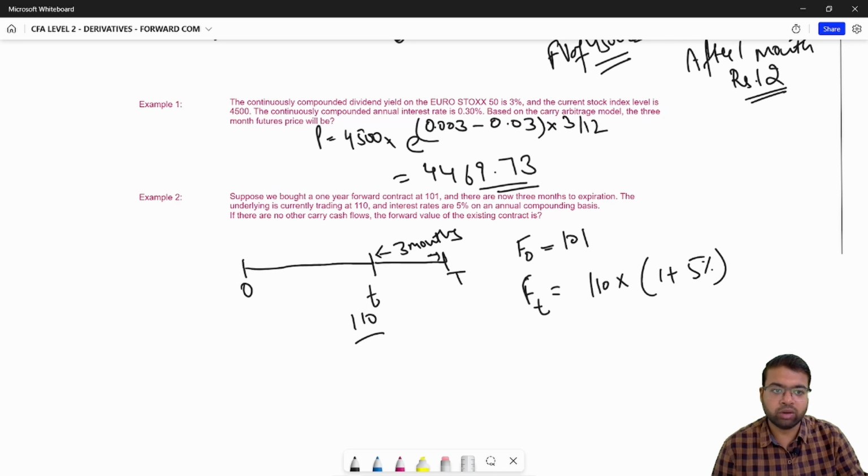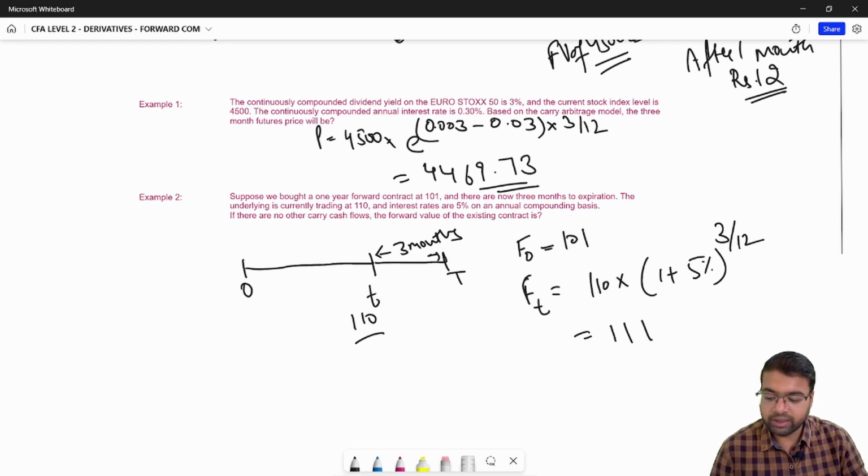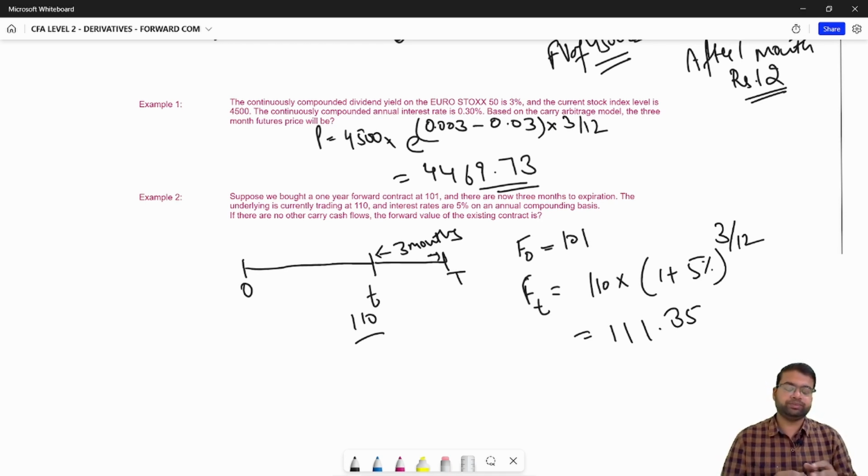Since this is annual compounding and there are 3 months to expiration, the 110 value 3 months from now based on annual compounding will be 111.35. This is the futures price that anyone entering into a futures contract today will get, but you entered the contract at a different futures price.